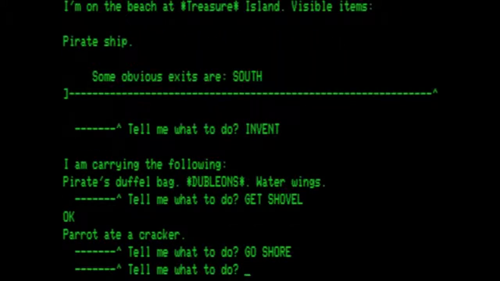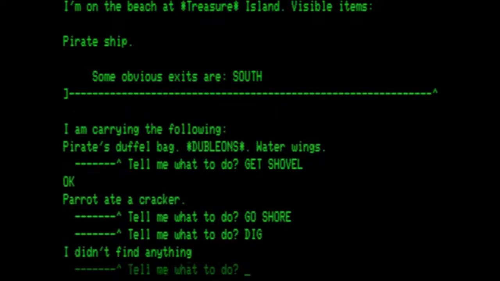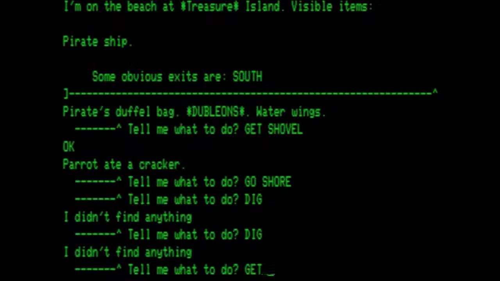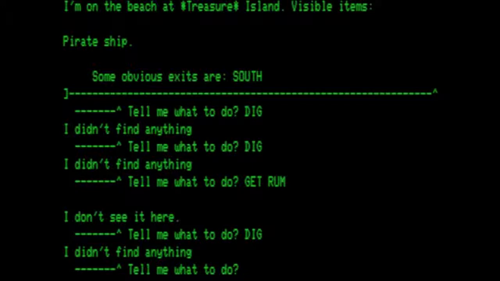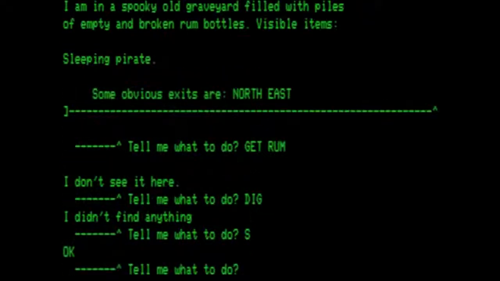We want to dig. Find nothing. There is no rum here. So we are going to go and wake the pirate.